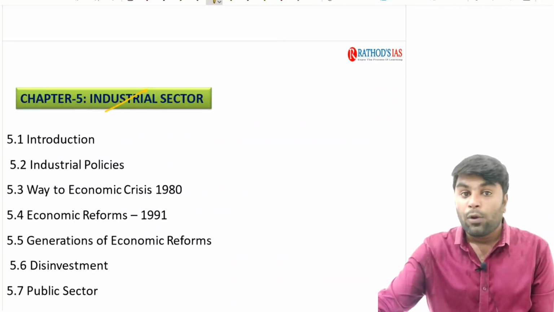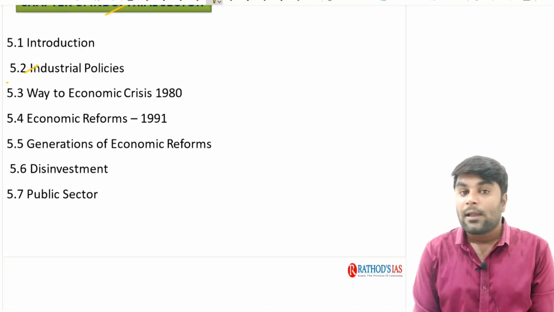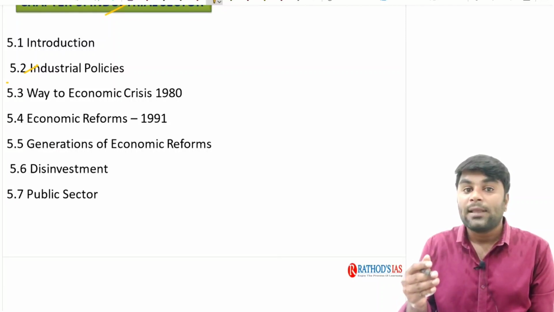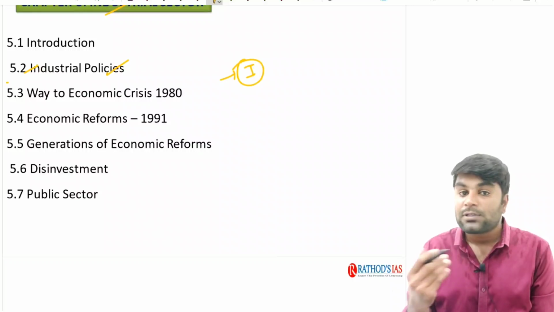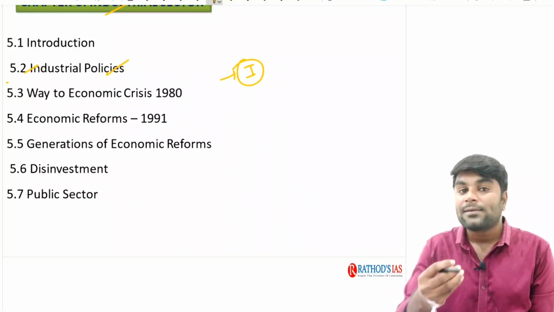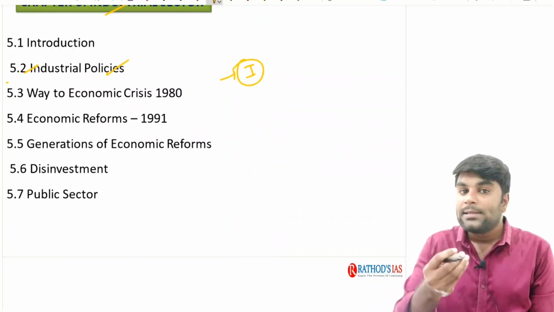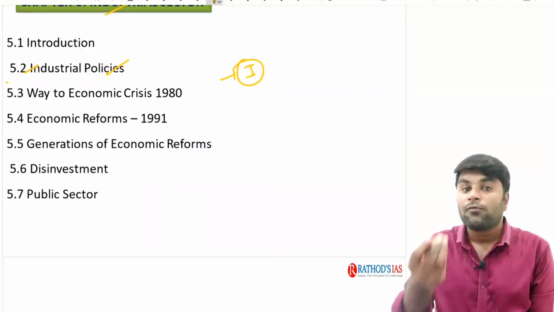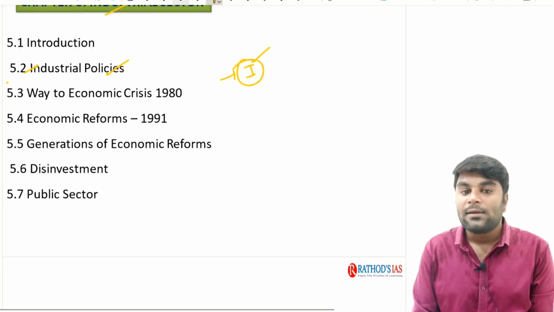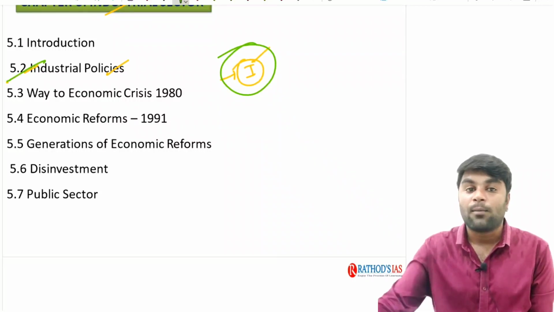Next, we are going to discuss the secondary sector, that is the industrial sector, where we are clearly going to discuss how the industrial policies released by the government from time to time developed the industries in the country. Now, we have chosen industries as the prime moving force of the economy. Why did we choose industries as the prime moving force of the economy over agriculture? By the time of independence, agriculture was the predominant occupation for most of the people in the country. But in spite of it, why did we choose industries as the prime moving force? What is the rationale behind such a decision taken by our political leadership? We are going to discuss that very clearly.